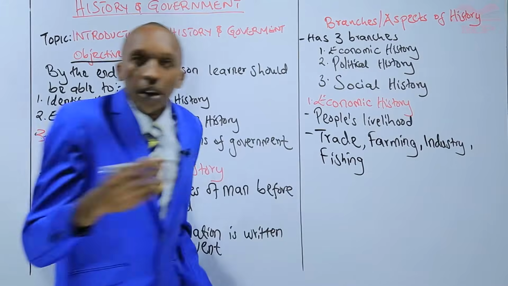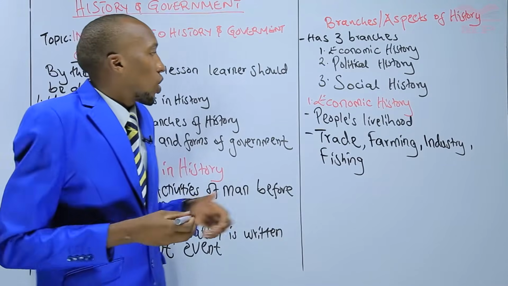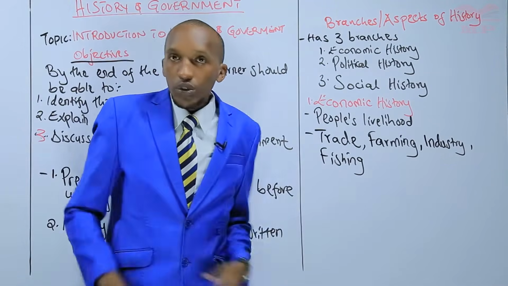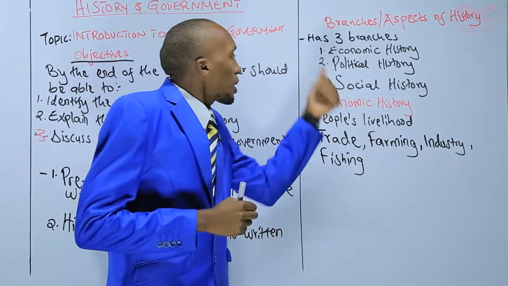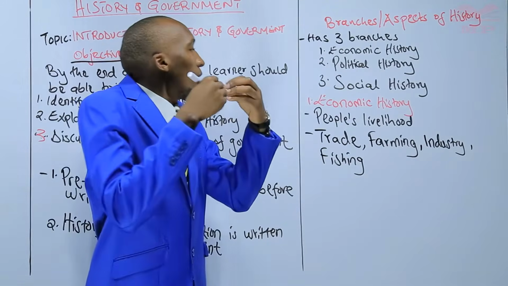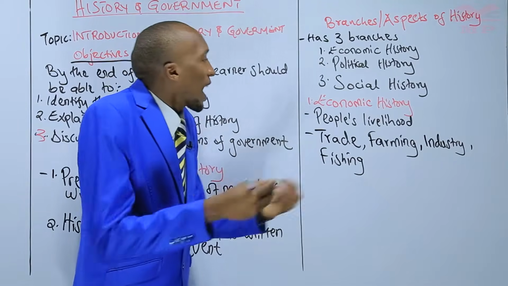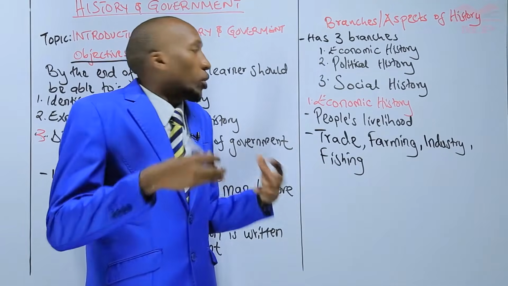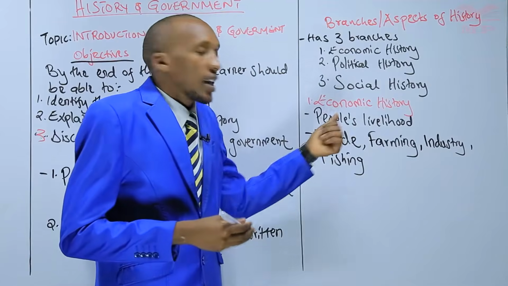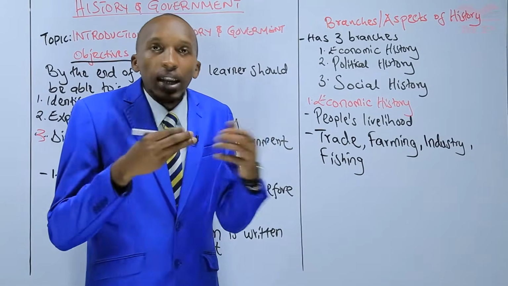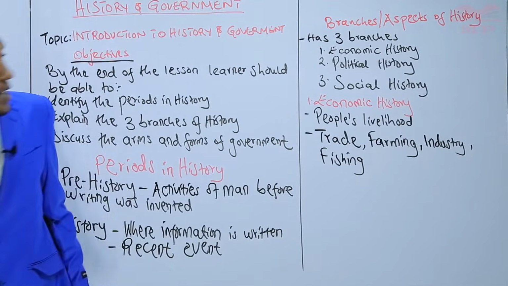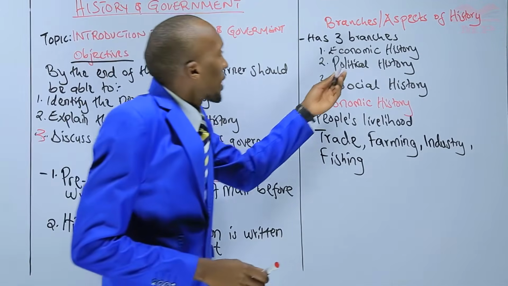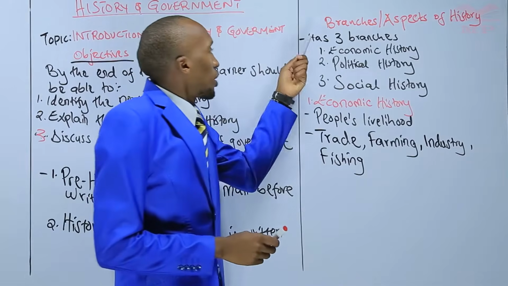Fishing is another way in which people find or maintain their livelihood. So in a nutshell, my dear learner, when you talk of economic history, it engages those activities that people engage in to maintain their livelihood or to maintain their life. That is economic history. So let us move further. Go to the next branch. And what was the next branch?